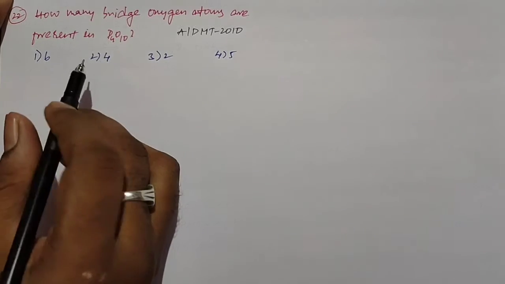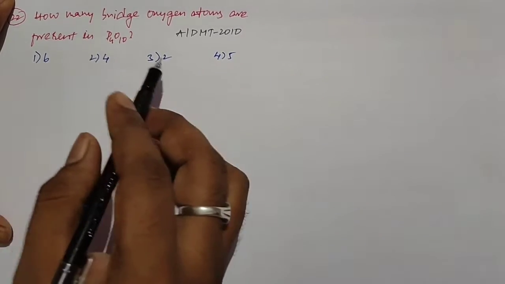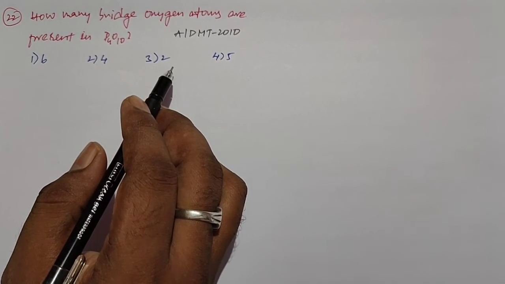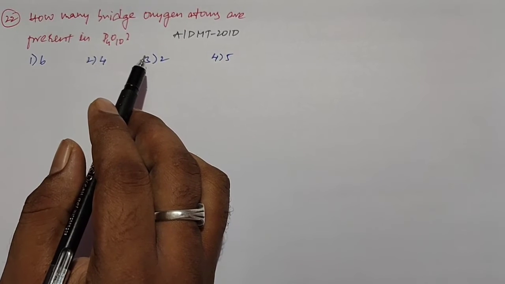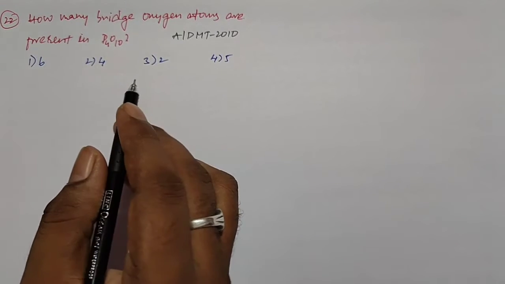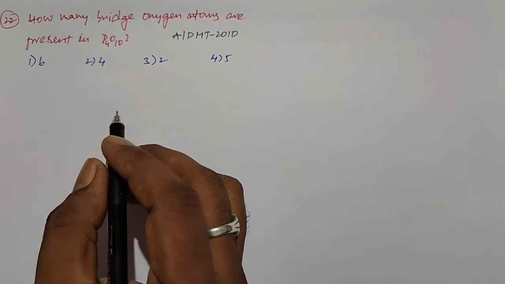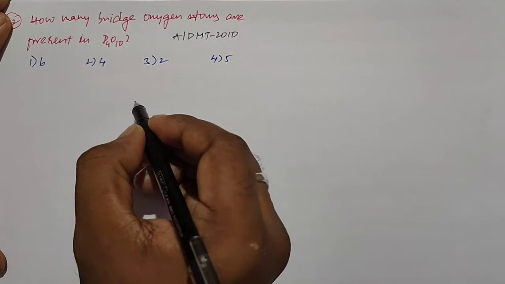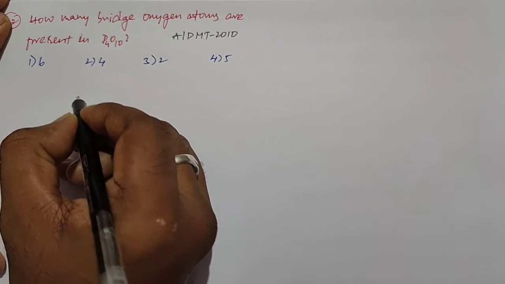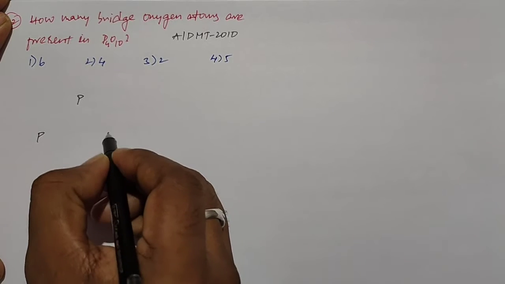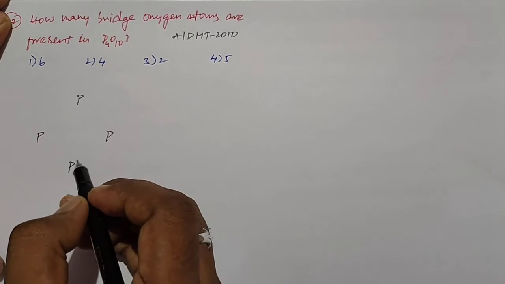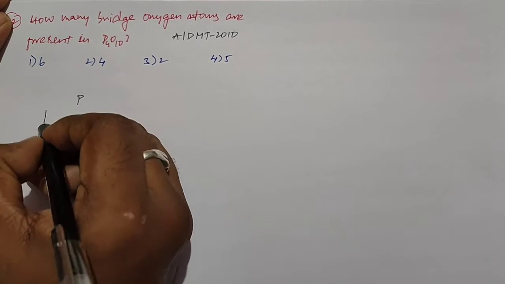Okay, students, this is the next question. It is given in the All India Pre-Medical Test 2010 paper. How many bridge oxygen atoms are present in the P4O10 molecule? If you see the structure of P4O10, the 4 P atoms can be arranged tetrahedrally.